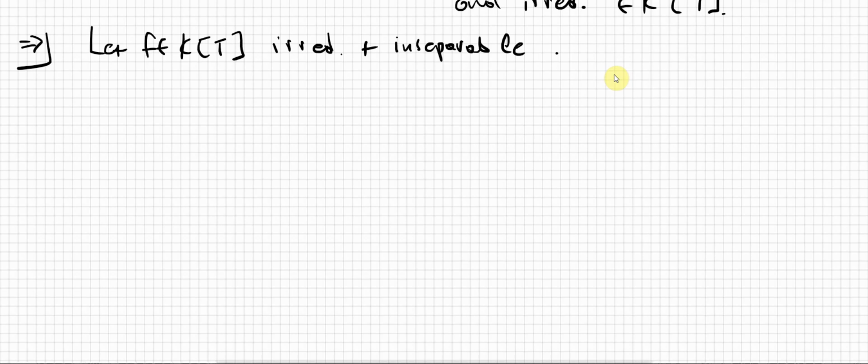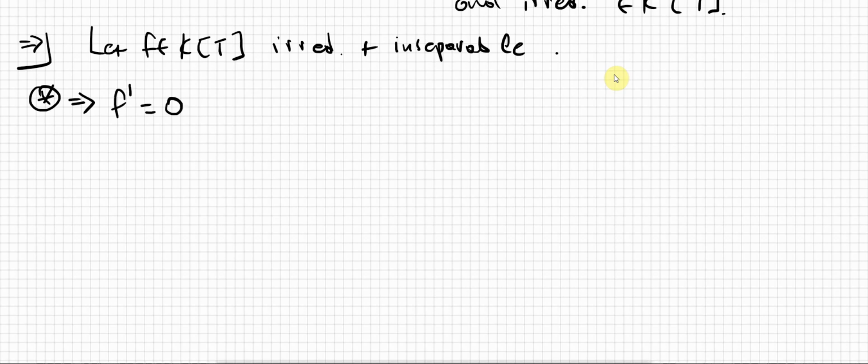Now, what we do is that we use again this relationship star that we had, which said that a polynomial is inseparable if and only if its derivative is equal to 0, right? So therefore, since we assumed that this is inseparable, the derivative is going to be 0, right?